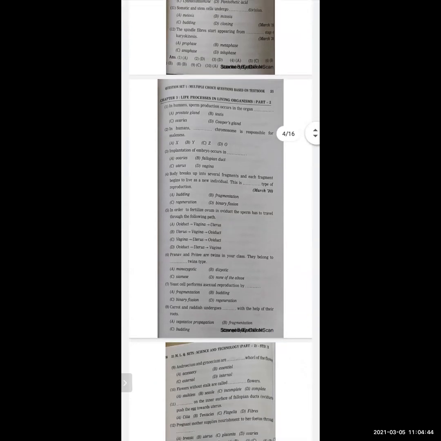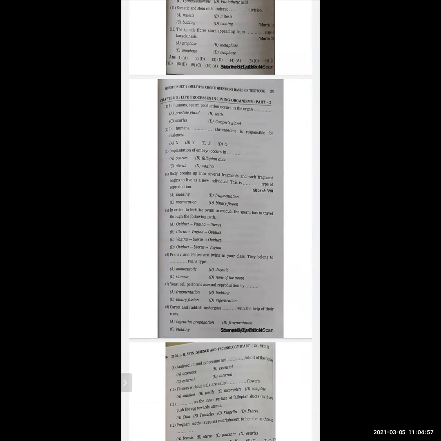Now next one. In order to fertilize ovum in oviduct, the sperm has to travel through the following path. So options are oviduct, vagina, uterus; uterus, vagina, oviduct; vagina, uterus, oviduct; oviduct, uterus, vagina.